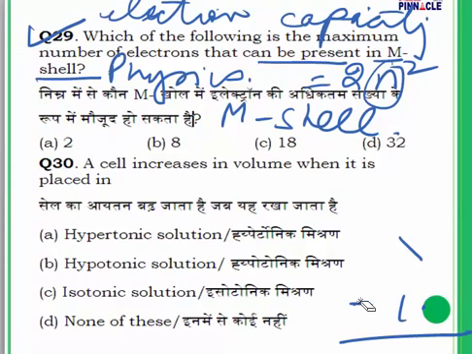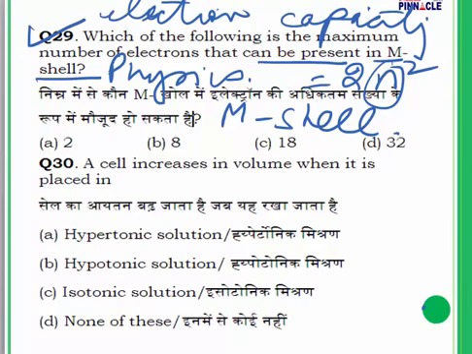To do this question, first let me explain what a hypertonic solution, a hypotonic solution, and an isotonic solution are. In this question, first and foremost you need to know what osmosis is.